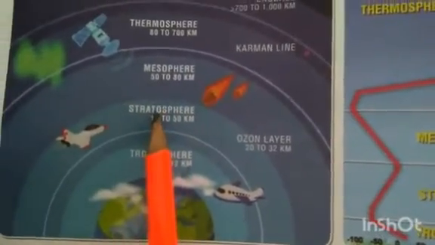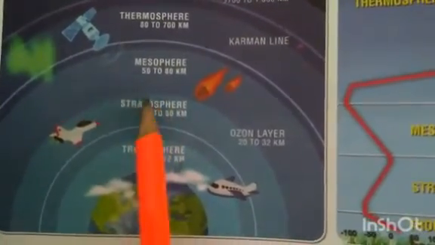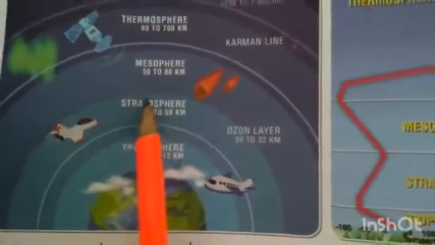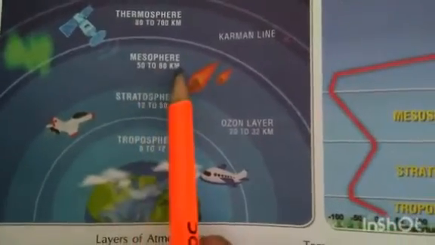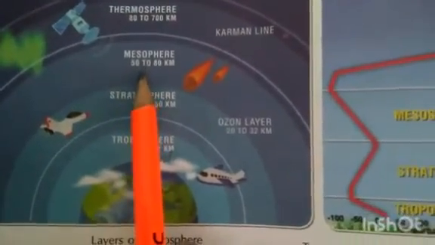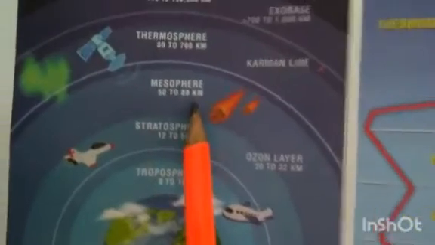Third one, mesosphere. Here the boundary between these two, this is called what? Stratopause. Okay, mesosphere, third layer, it extends from 50 to 80 kilometers.